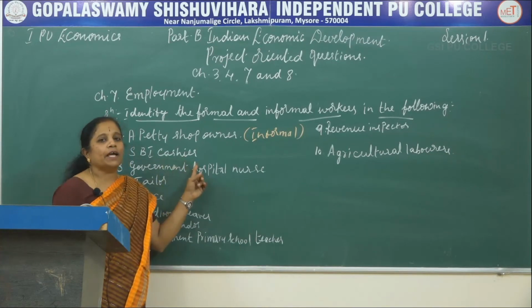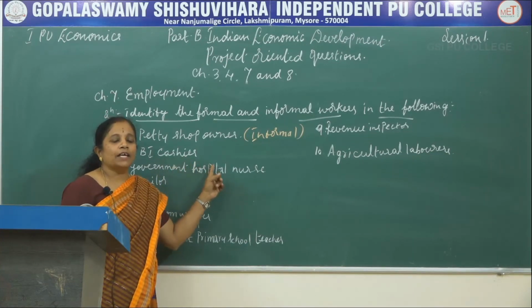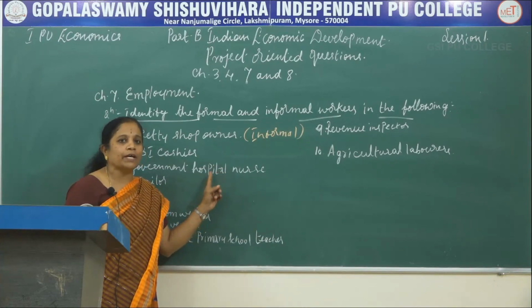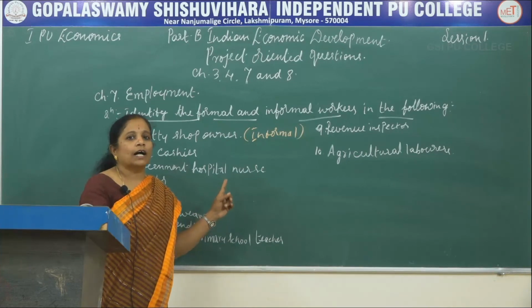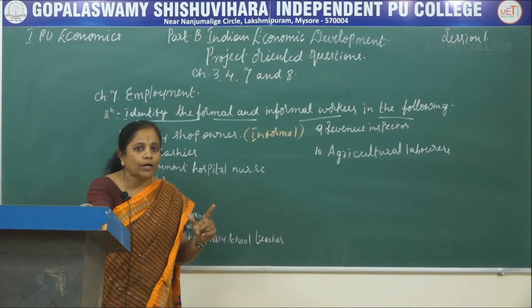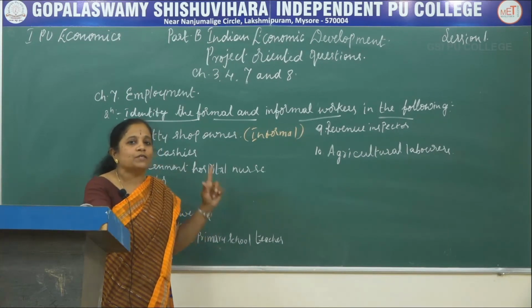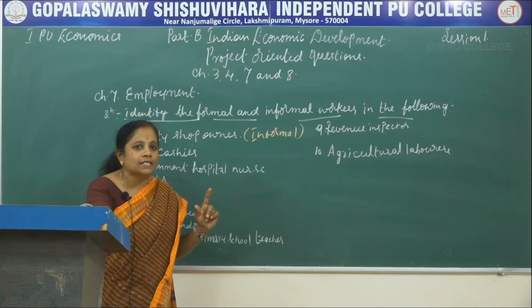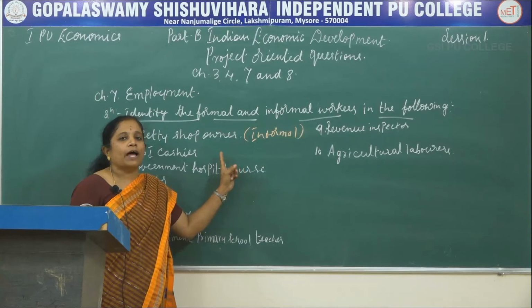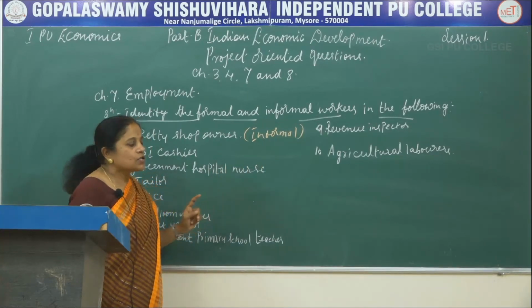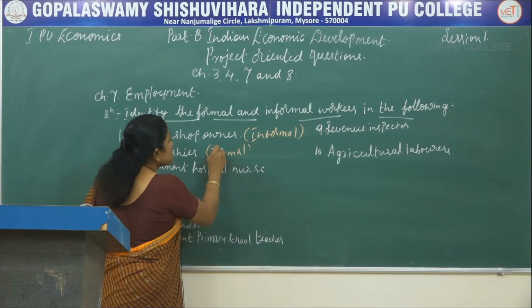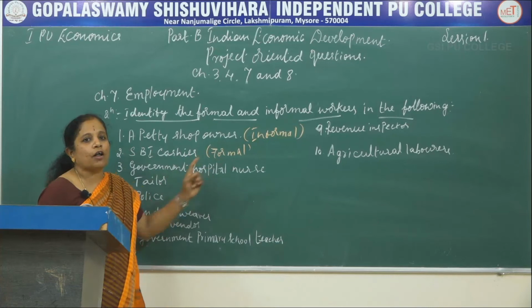Next one is SBI cashier. Here SBI is State Bank of India, which is the nationalized bank of our country. This is the major bank of India. India now has the motive of one country, one bank. SBI is the leader of the banks. So the SBI cashier job is a guaranteed job and his income is guaranteed. So he is in the formal sector. The SBI cashier is working in the formal sector.